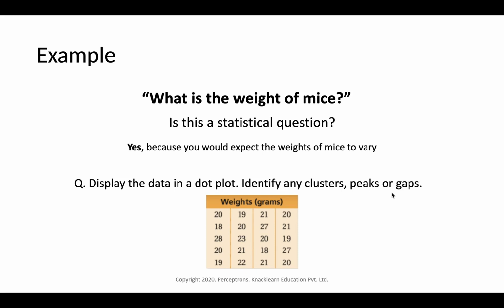So first thing, whenever we have a data set, we can plot it in graphs. There are multiple types of graphs, which we have understood from data visualization. We can use different types of graph with respect to the data we have, and analyze the data and figure out these kinds of answers. First, we'll take this data set and do a dot plot, and we'll try to identify cluster, peak and gap, and see what kind of answers we get by identifying these three things.